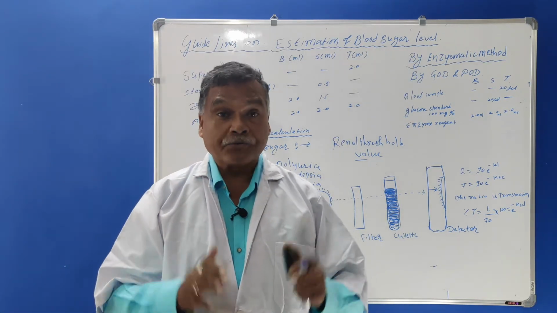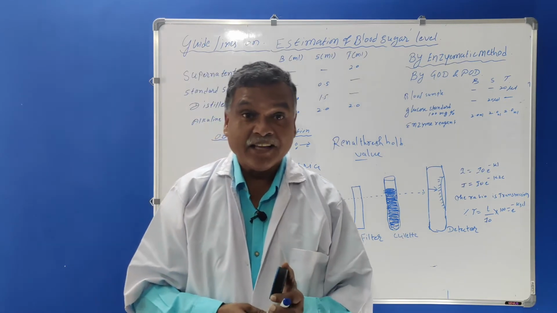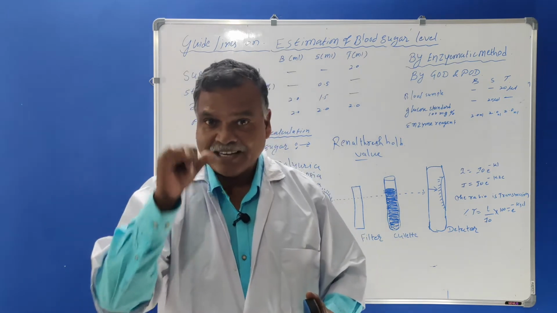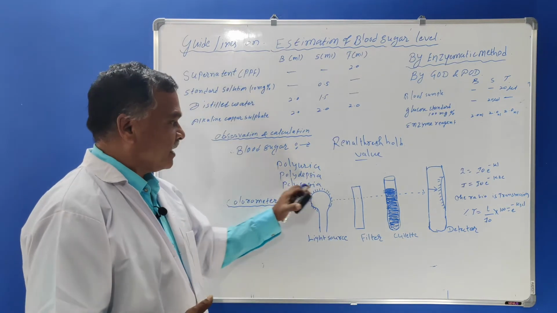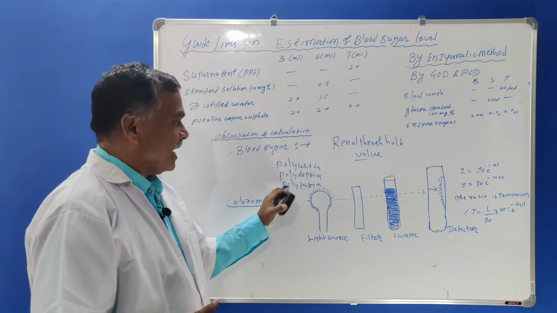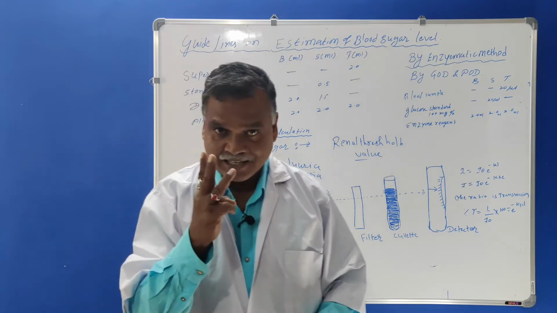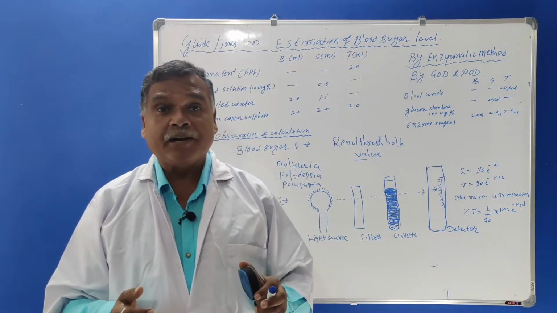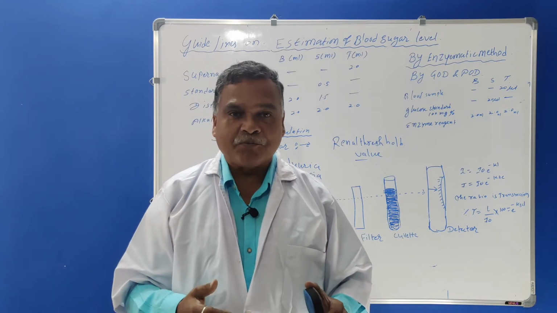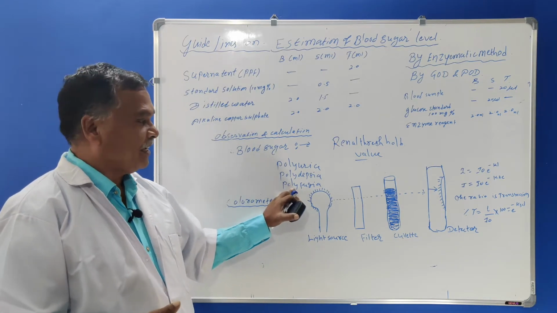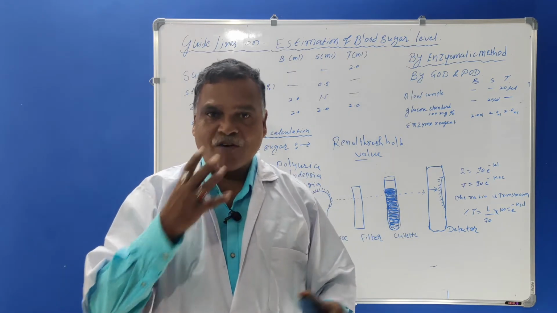Polydipsia means a person, time to time, drinks water. After every 10 to 15 minutes or half an hour, he will take water, meaning there is loss of water from the body. Polydipsia is a symptom of diabetes. And polyphagia means a normal person generally takes meals thrice a day, but a diabetic person will take food again and again. Frequently he will eat. Therefore this sign is called polyphagia, which means frequent intake of food.